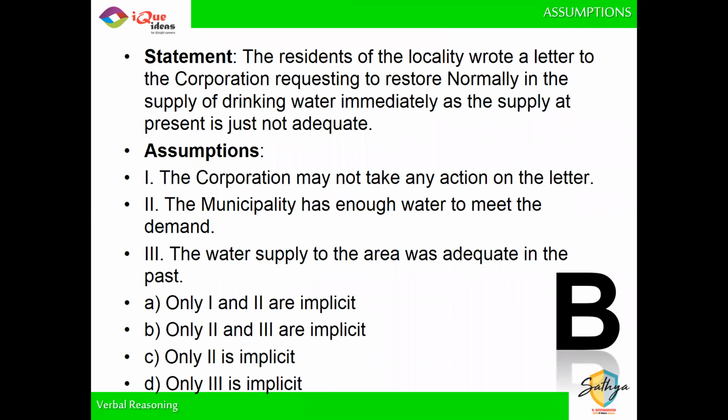Yeshvi, you are saying they're requesting to restore normally the supply, right? They are saying please give as much as you used to give in the past. Now, if the past supply was not adequate, why would you ask them to give you water according to what was given in the past? Won't you say please increase the supply? If you are saying give me as much as you gave in the past, it means the past supply was enough. If the past supply was not enough, why would you ask only for that? When you are asking, you would ask for more. If the past supply was not adequate, why will you ask for things which were given to you in the past? Did you get that?